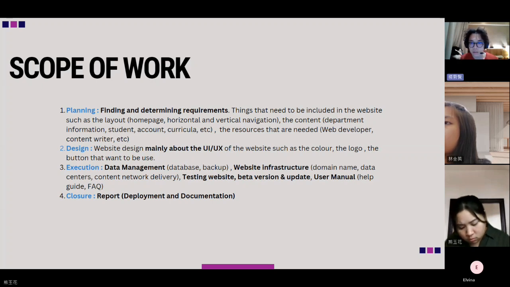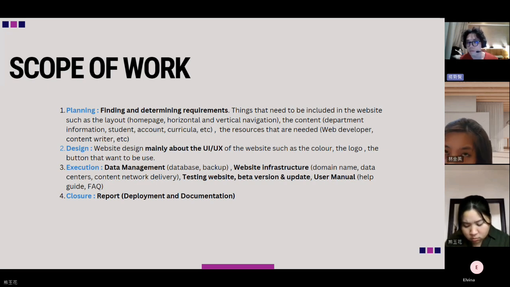The design phase focuses on creating the user interface and experience. This includes layout, visual elements, and website workflow to ensure accessibility and usability.